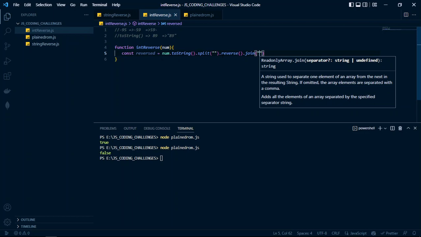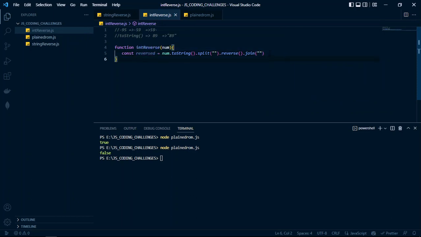So at this level we're having a reversed string of the number. We're not having a number, but our goal is to end up with a number, not a string.